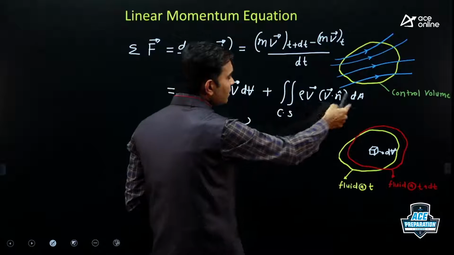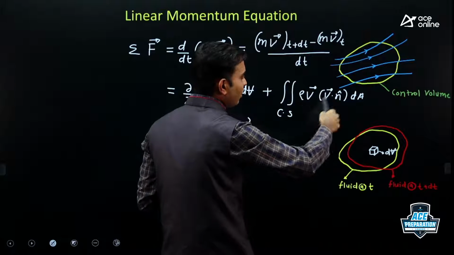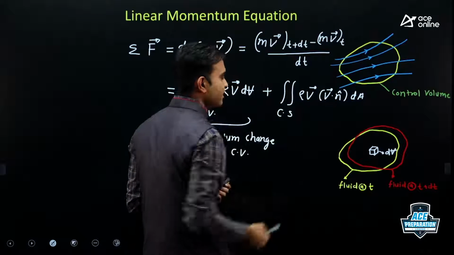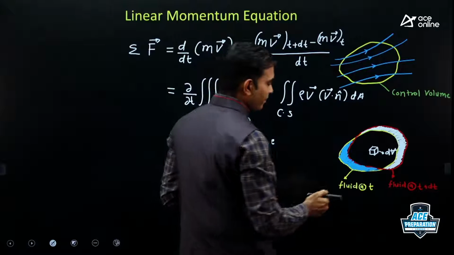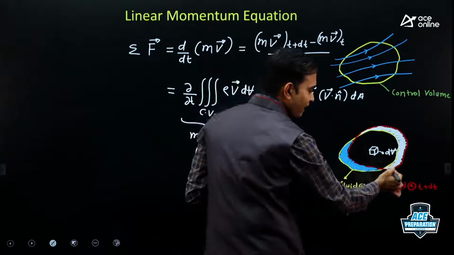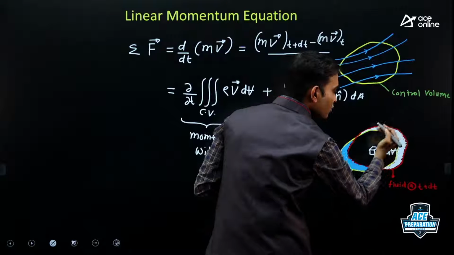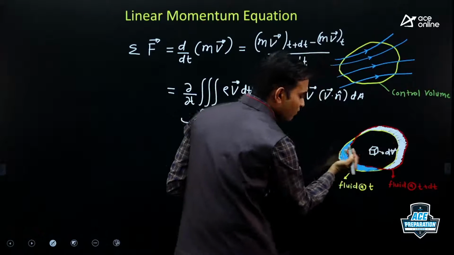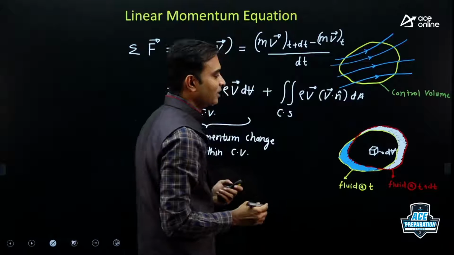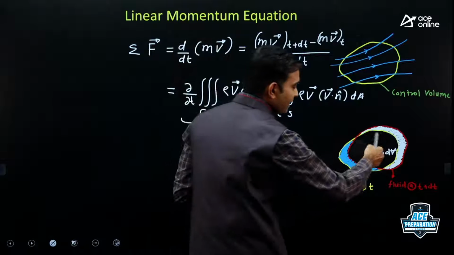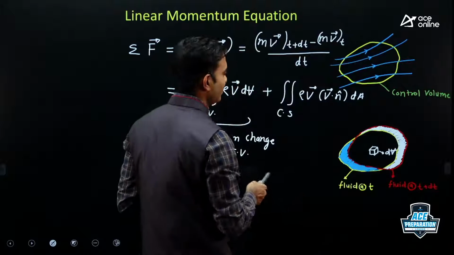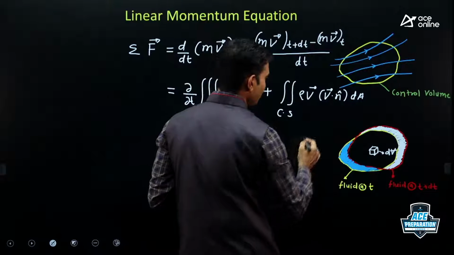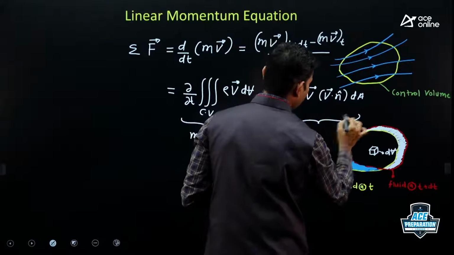Whereas this last term is evaluated over the surface. This is a surface integral. So what is the meaning of that? It means that in time dt, some fluid is going out of the control volume and some fluid is entering inside the control volume. So this indicates how much momentum flux is crossing the control volume.